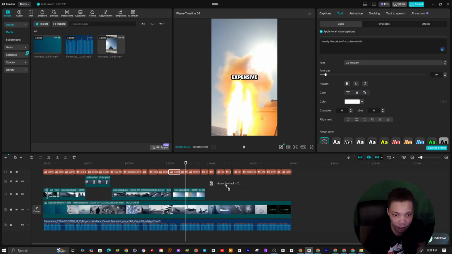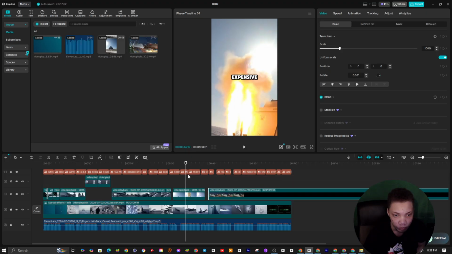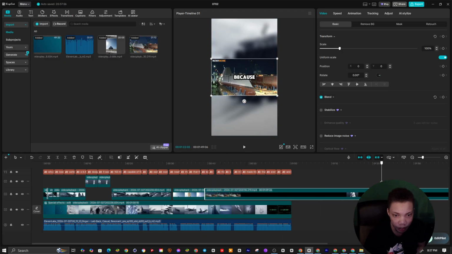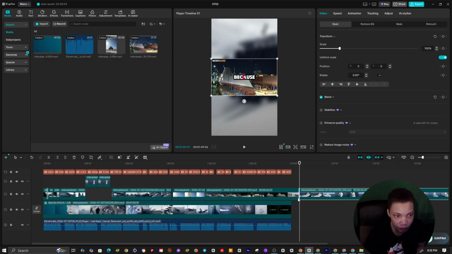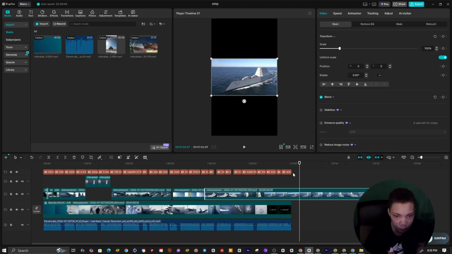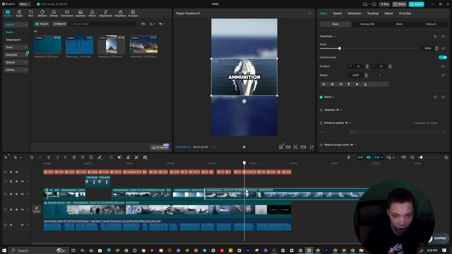Alright, so I'm going to drag this right here. You guys can see that we drag it over. What we now want to do is drag this part. So we want to go to the good part of the clip. I'm going to go over to this part of the boats, because we don't want this part. It's like the hook part, so we're going to delete it. These parts right here are the real parts, so I want to basically get these real parts right here.